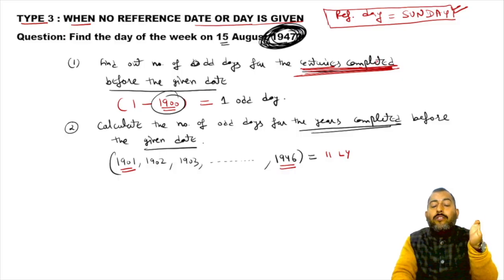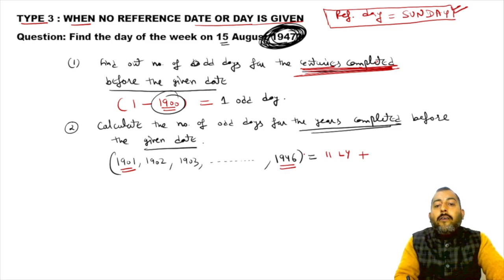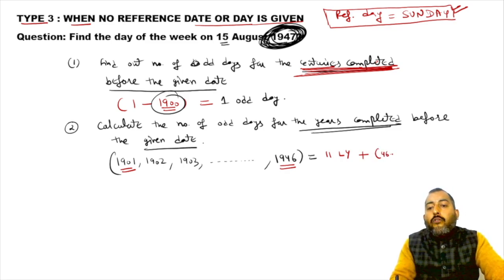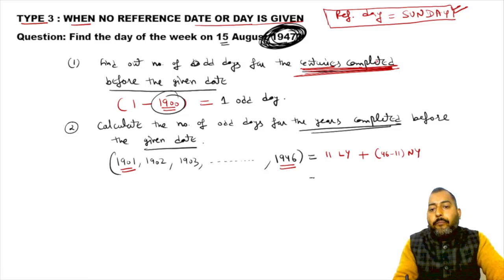So 4 ones are 4, 4 twos are 8, 4 threes are 12. Remember now? So 4 11s are 44. So 11 leap years are there in this range, and 46 minus 11, 35 normal years, are there.